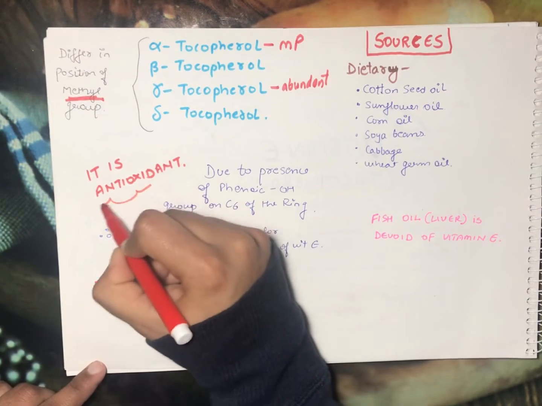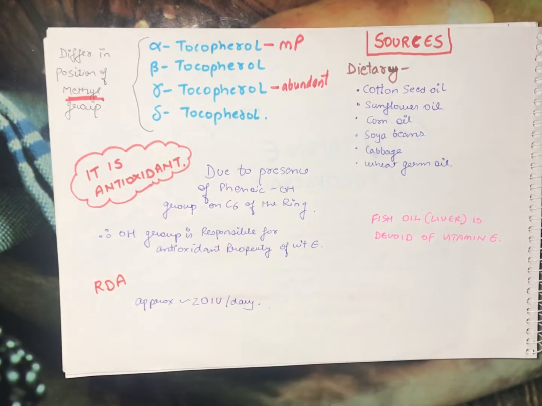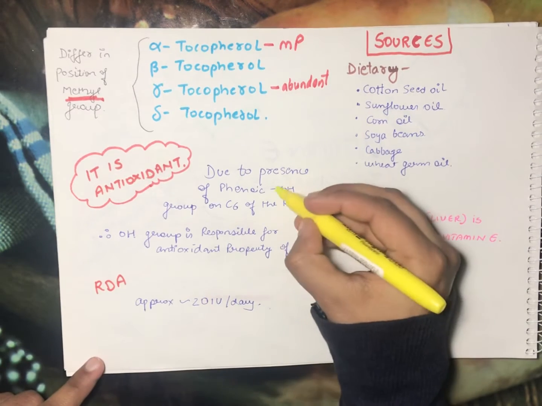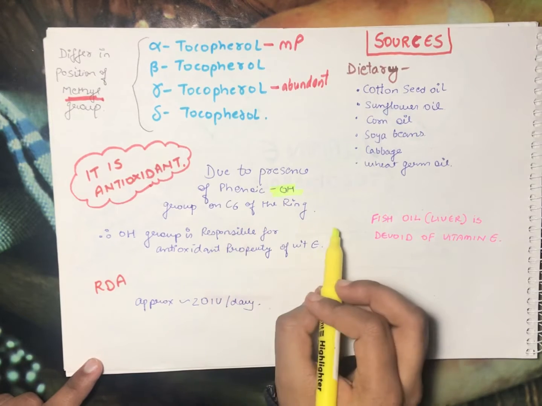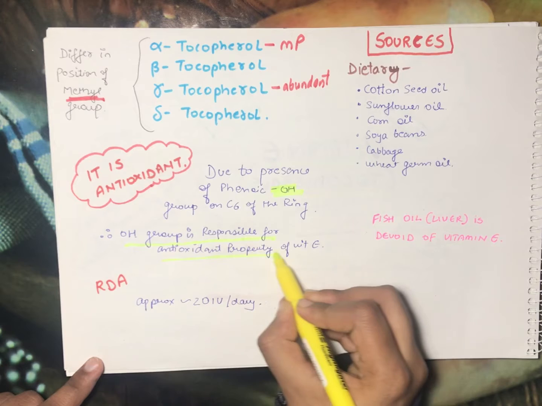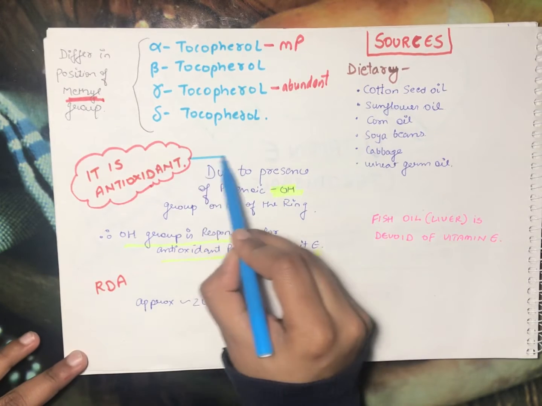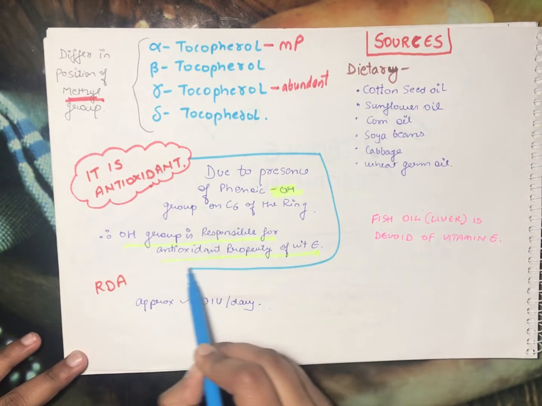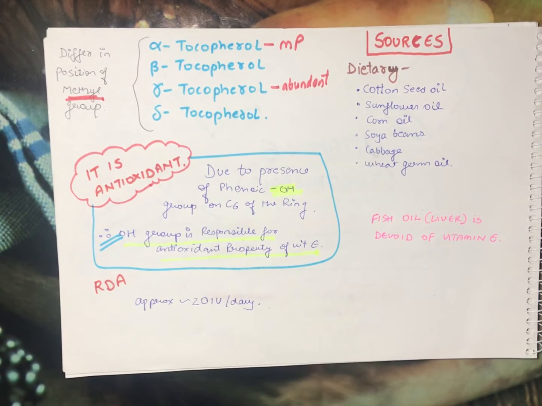So next thing is it is an antioxidant. This vitamin also plays a role as an antioxidant, and this is because of the presence of the phenolic group, that is the OH group on the C6 position of the ring. Therefore the OH group is responsible for the antioxidant property of vitamin E. This is a question which was asked previously in Indian exams. So who is responsible for the antioxidant property of vitamin E? It is always the OH group.